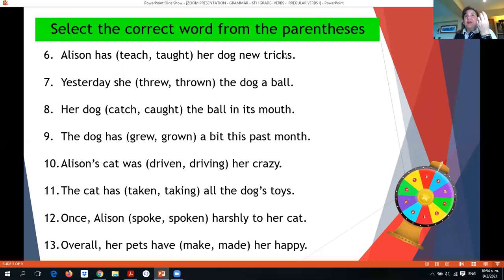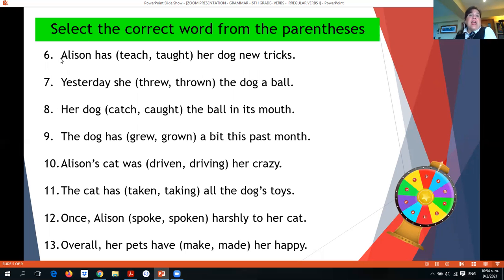If the helping verb is the verb be, you will have to choose the present participle option, okay? But if it's the verb have, you will select the past participle option. And if you don't have the verb be or have as helping verbs, you will choose past. That's a trick for answering this type of questions.